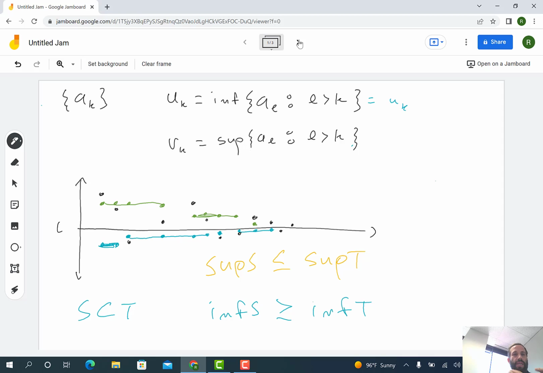And similarly, the greatest lower bound, the sequence is sort of pulling that up because it's the greatest lower bound. So if the a_k's are increasing, then it's going to be pulling it up that way. That is the a_k sequence pulling the sup sequence down and lifting the inf sequence up. That's even going to bear out in the proof a little bit.